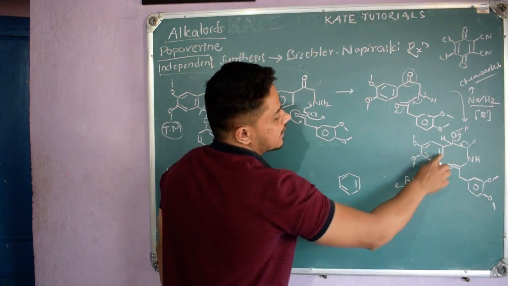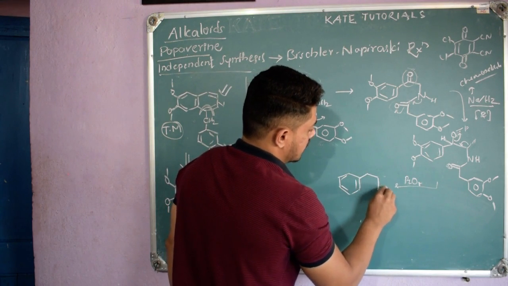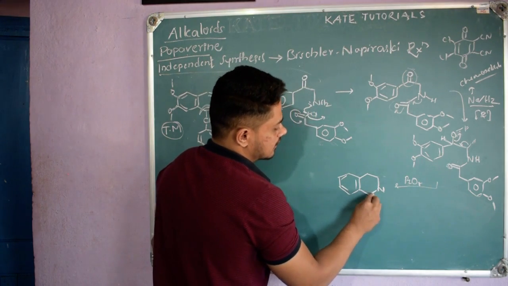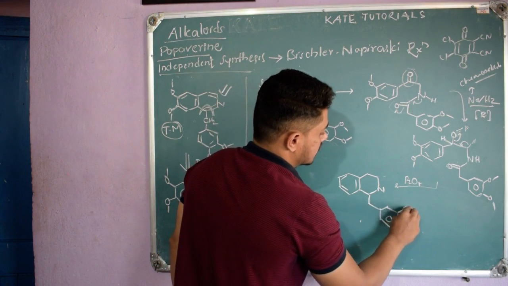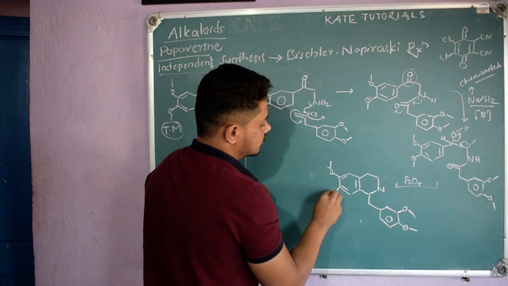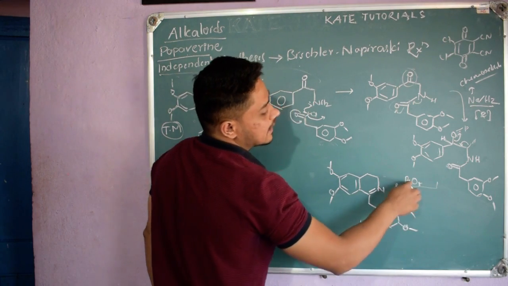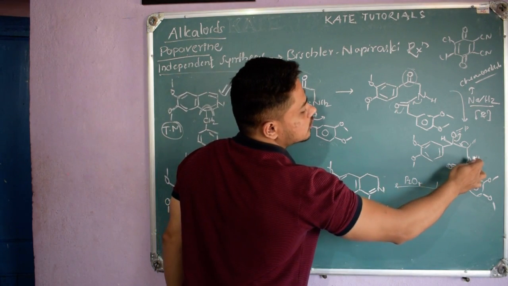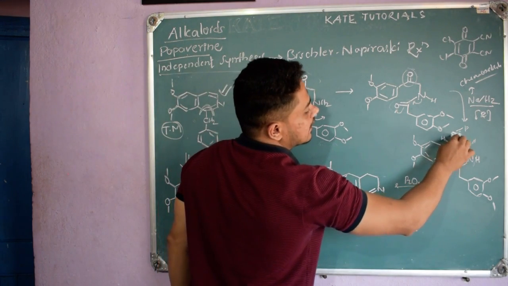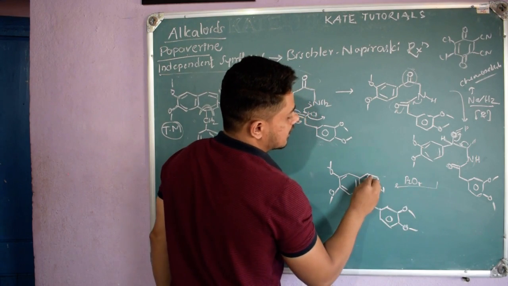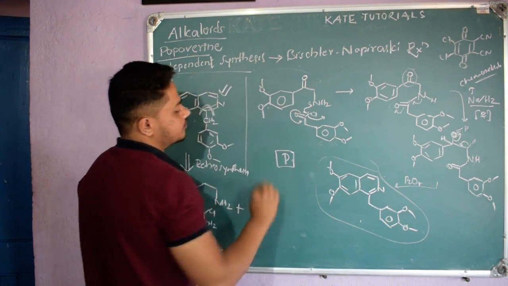So what we will get? Here rearomatization happened and this carbon-carbon bond formation also happened, and other things remain as they are, CH2, OCH3 and OCH3, right? And here also OCH3, and here the N double bond N bond formation also happened, because this oxygen is taken by phosphorus. During that, this nitrogen hydrogen bond is broken and this electron density comes here as a pi bond. And I told you phosphorus will take this secondary alcohol also with that. During that, again here also it will get a pi bond and directly we will get this piperine. So this is the structure of piperine.